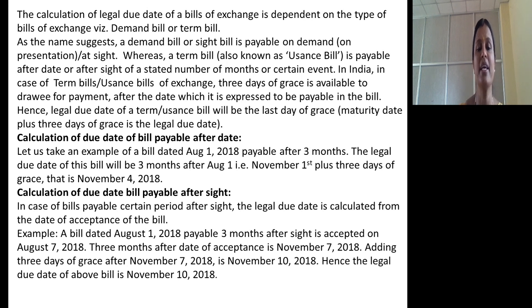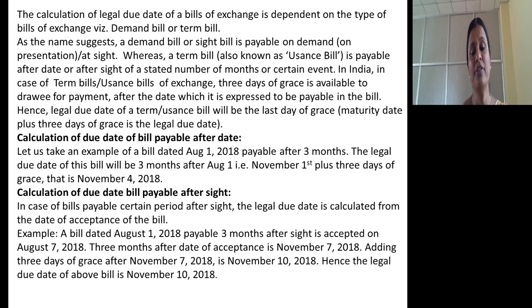In India, in case of term bill of exchange, 3 days of grace is available to drawee for payment after the date which is expected to be payable in the bill. Hence, legal due date of a term bill will be the last day of grace. Legal due date is last day of grace. So, due date plus 3 days of grace will be the legal due date.